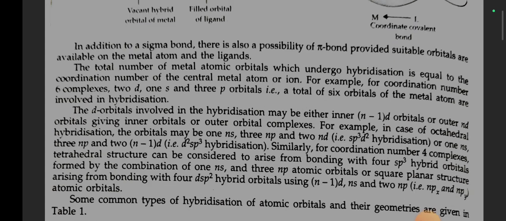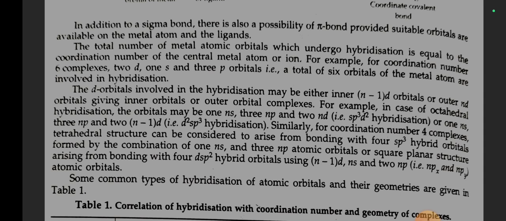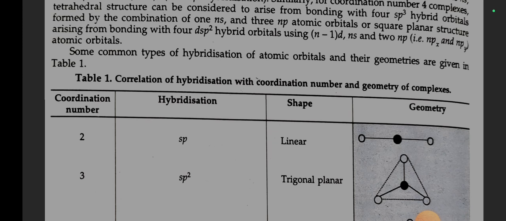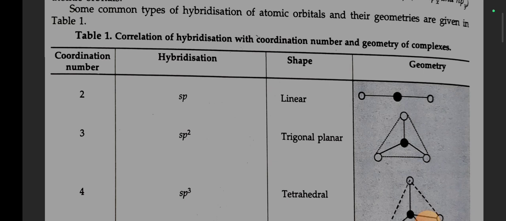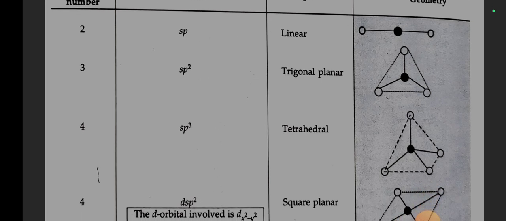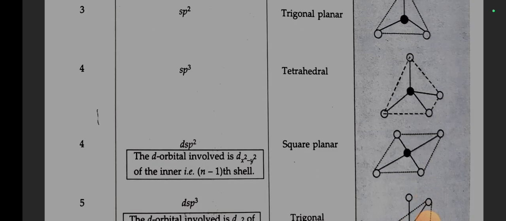Similarly, for coordination number 4 complexes, tetrahedral structure can be considered to arise from bonding with 4 sp3 hybrid orbitals formed by the combination of 1 ns and 3 np atomic orbitals, or square planar structure arising from bonding with 4 dsp2 hybrid orbitals using (n-1)d, ns and 2 np atomic orbitals. Some common types of hybridization of atomic orbitals and their geometries are given in table 1. If the hybridization is sp, shape is linear; sp2, shape is trigonal planar; sp3, shape is tetrahedral. If dsp2, shape is square planar.